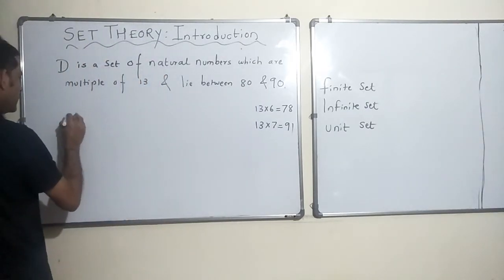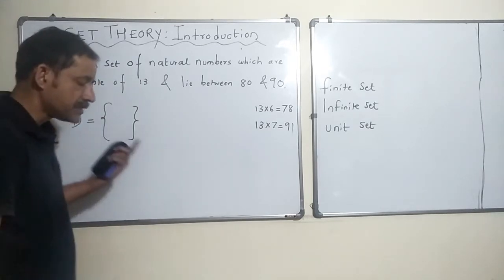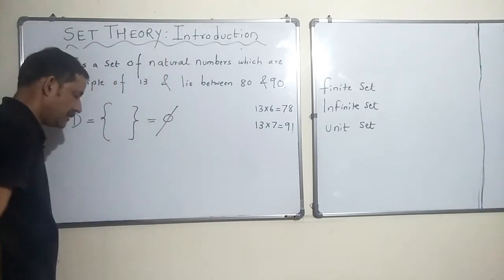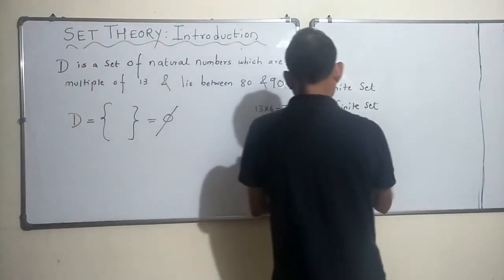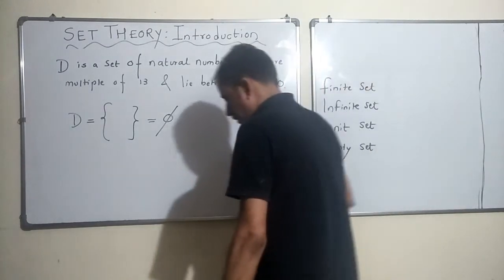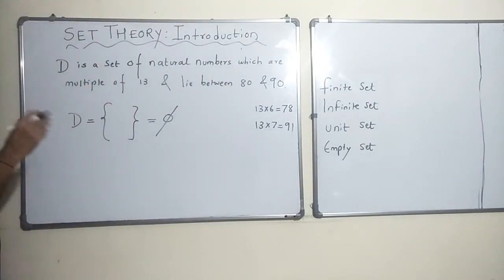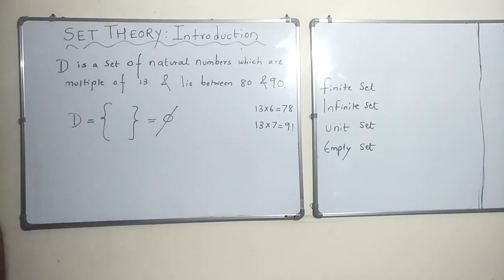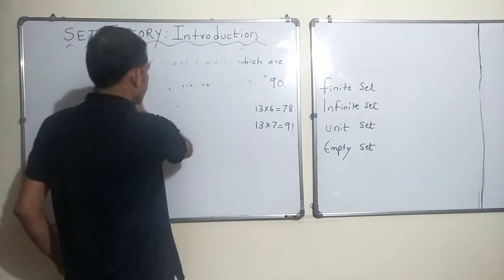So D becomes, you just write it as it is, a set without any members or elements. It is also called an empty set, also denoted like this. All right. So we studied about the empty set. An empty set will not have any member or elements in it. Okay, all right, so let's move on. Now let's start with taking two sets at a time.